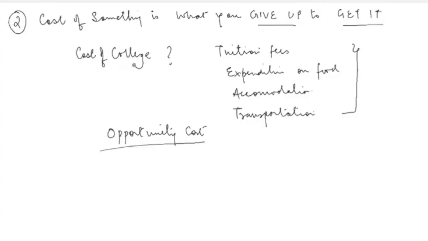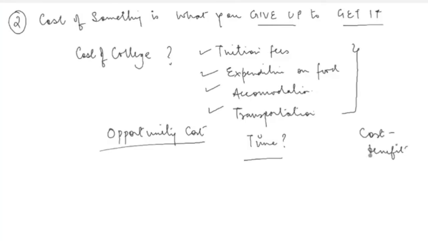So if I talk about the cost of college, then definitely these are all legitimate answers, these are all correct answers. But one very important thing that you are missing out is the cost of your time. Obviously when you are going to college, you are dedicating 3 years or 4 years of your life to college. I'm not saying that you're wasting your time, you're definitely putting your time to the best use because you have already done your own cost benefit analysis.